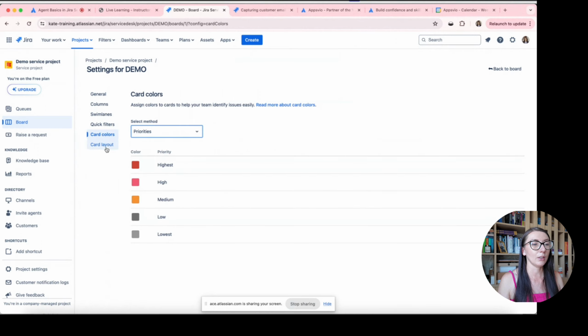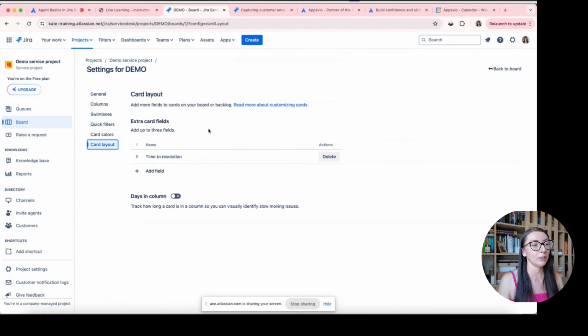And the last thing, card layout. Here you can define up to 3 fields, and on the card you can present some additional information. Here you can see that time to resolution is selected, and it's very useful information in case of service projects. Of course you can define other fields like priority or reporter or organization, but putting SLA on the card is very useful for your service agents. And this is it, what we have in this configuration.